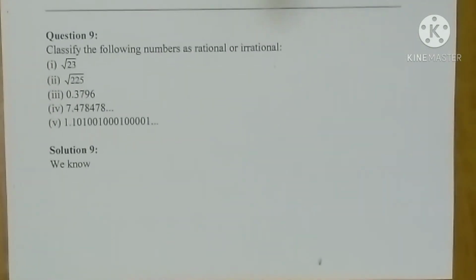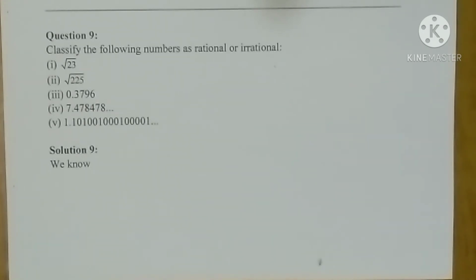Question number 9. Classify the following numbers as rational and irrational. You know that very well. Irrational numbers do not have perfect square roots, whereas rational numbers have the p by q form, and their decimal expansion can be of two types: terminating decimal and non-terminating recurring. Irrational numbers should be in root form, where we are unable to find the perfect square root. Other than that, the identification we can use is that the decimal expansion is non-terminating, non-recurring.